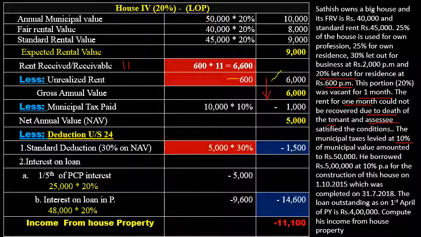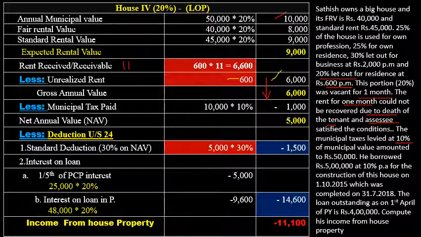Here the annual municipal value for this part is 10,000, so 10,000 into 10% is 1,000 rupees. Otherwise you can calculate 50,000 into 20% into 10% and get the same value, 1,000. Next, net annual value: gross annual value 6,000 minus 1,000, so 5,000 is the net annual value.